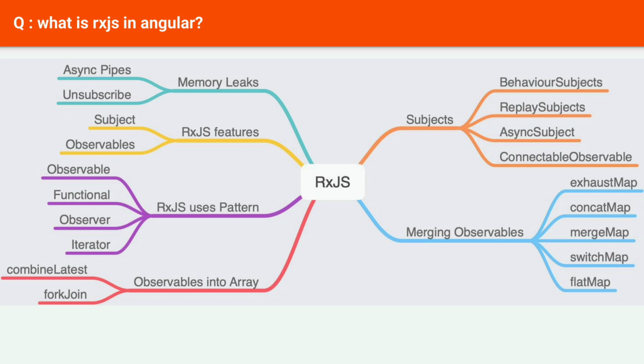Concat map. It is an operator in RxJS that is used to flatten an observable by applying a mapping function to each value, and then concatenating the resulting observables in the order they were emitted. Here is an example of using concat map to make an HTTP request for each item in an array.